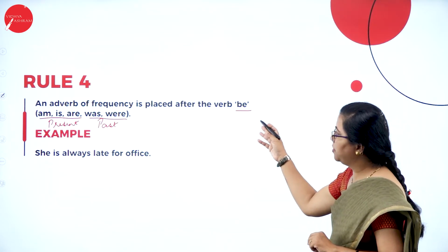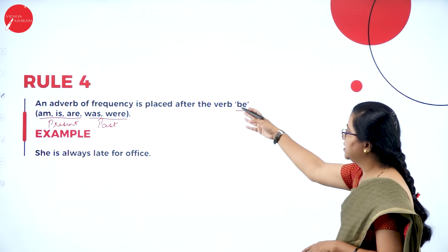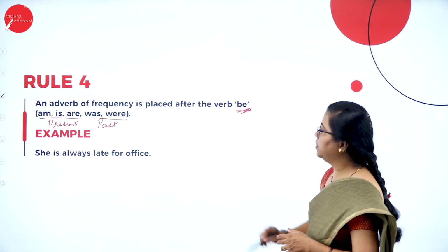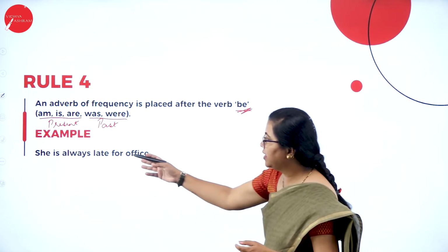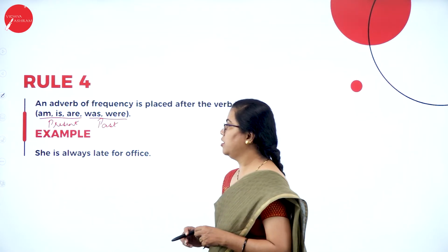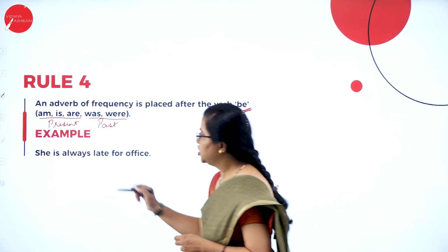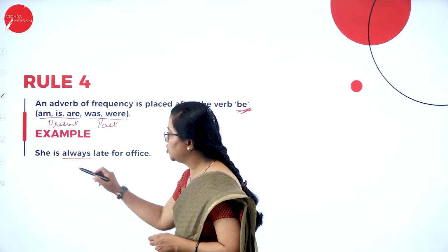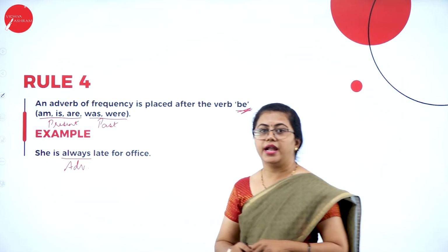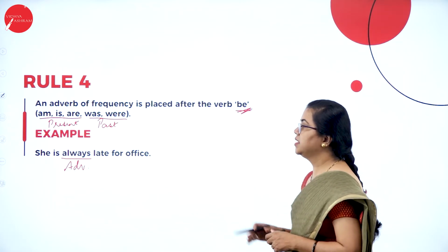So whenever an adverb of frequency is used, it has to be placed after the verb be. How is it? I have given an example in present tense, like she is always late for office. So here, she is always late. This is the adverb that is modifying the adjective. Fine. So she is always.